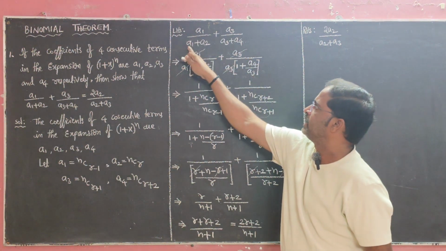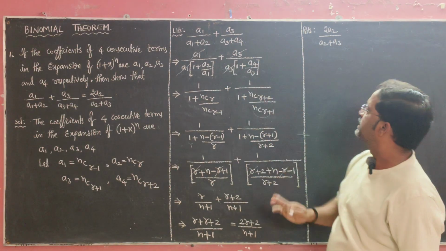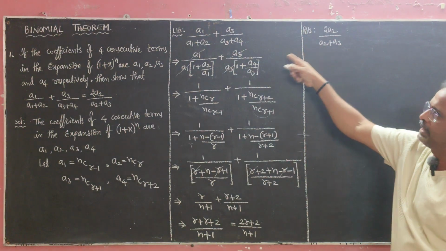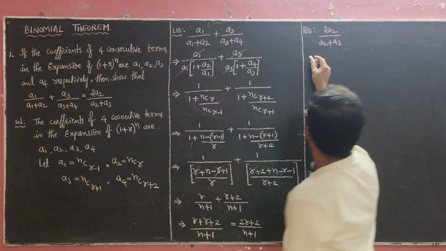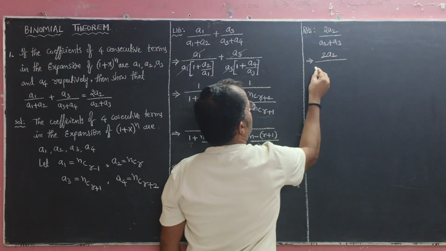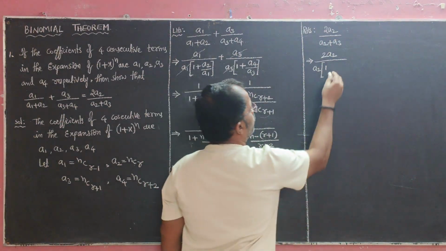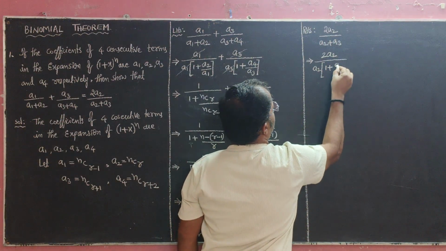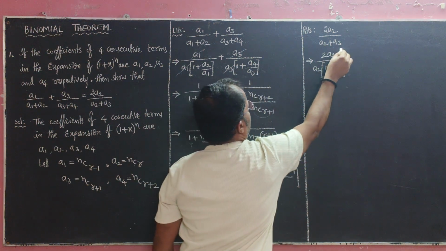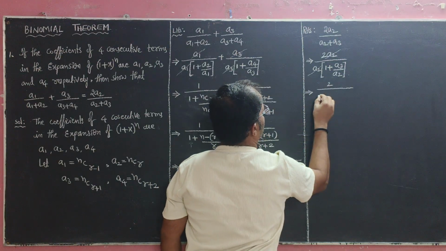a1 is there, to cancel a1, a1 is the common. a3 is there, to cancel a3, a3 is the common. See, in the numerator a2 is there, to cancel a2, a2 is the common. Okay, right, so 2a2 by 2a2 as it is. From the denominator a2 common, means in this there is no a2, means a3 by a2. Okay, same thing, a2 cancels.